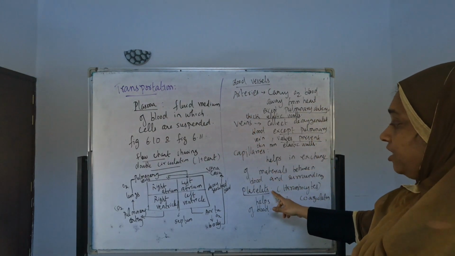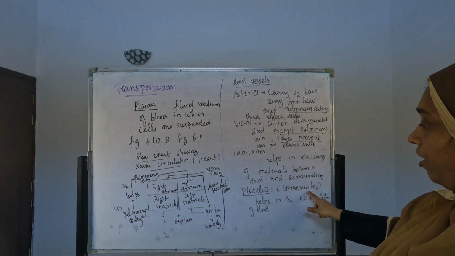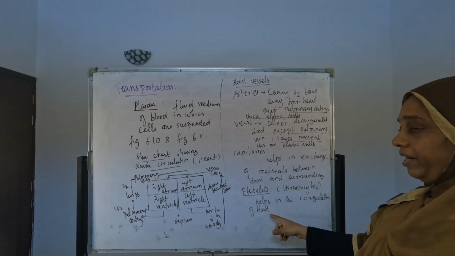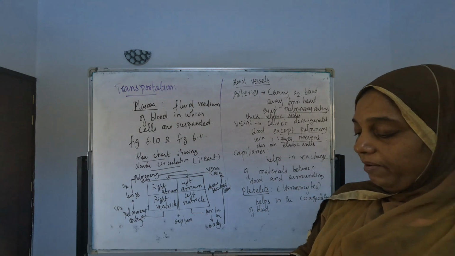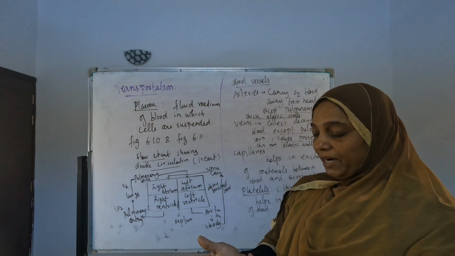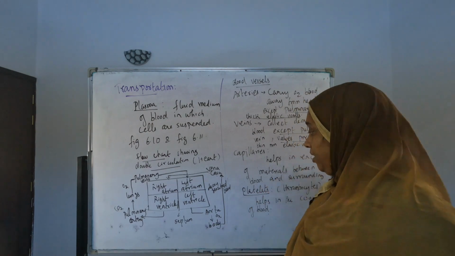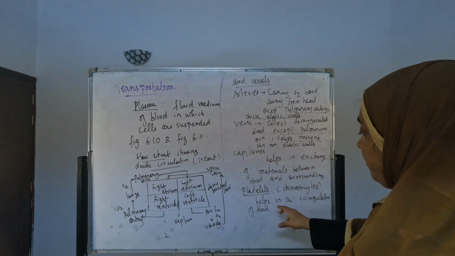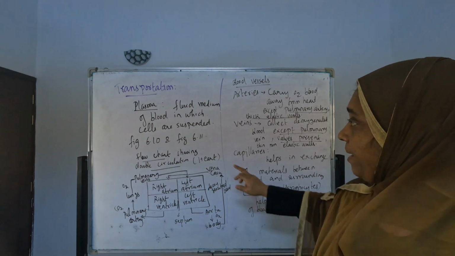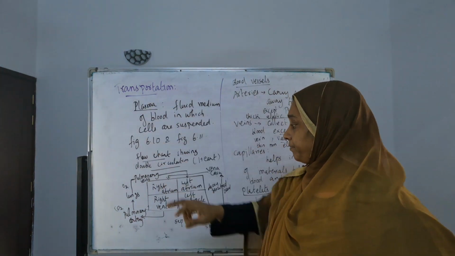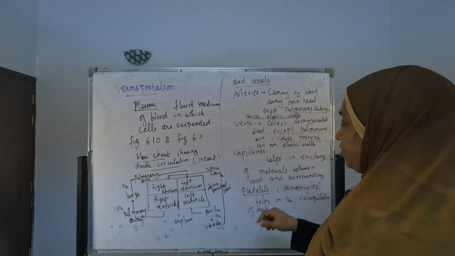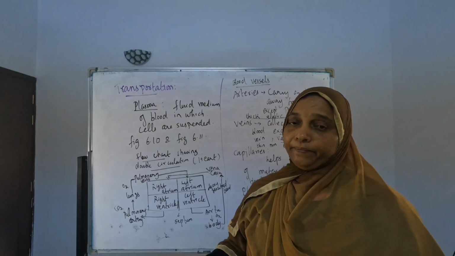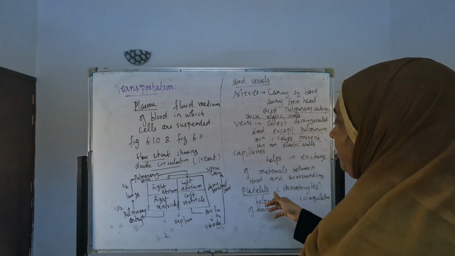Then platelets. Platelets are also called thrombocytes. They help in the coagulation of blood. When blood comes outside the body, platelets come and clot the blood there. So coagulation of blood happens through platelets. Here they may give a twist: is coagulation of blood done by plasma? Not plasma, only platelets do the coagulation of blood. Plasma is a fluid medium. Keep these points in mind.